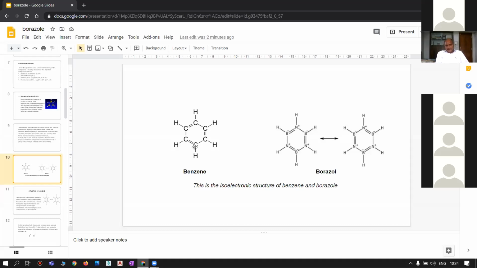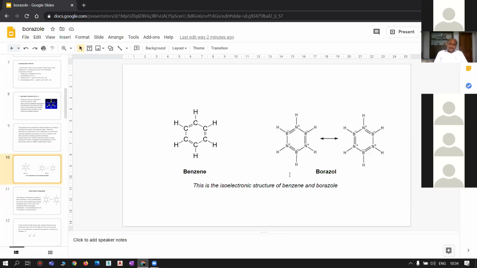Like benzene, in borazole also, the 6 carbon atoms at the ring sites are replaced by 3 boron atoms and 3 nitrogen atoms alternately with double and single bonds.